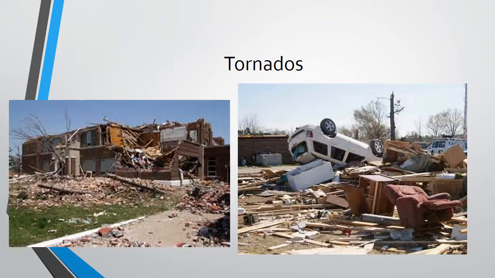Tornadoes cause an insane amount of damage. As we can see, this apartment building has a lot of damage and probably has to be completely redone, and it puts all this debris everywhere. Same with over here. We can see it completely turned over a car. The house was completely destroyed. There's some drawers right here and a chair.